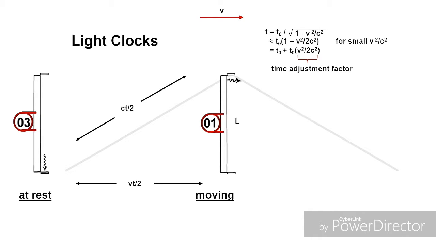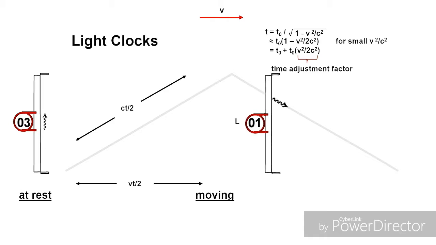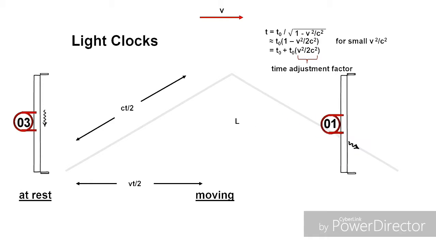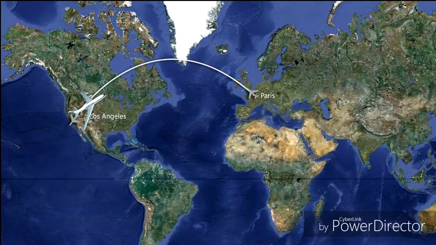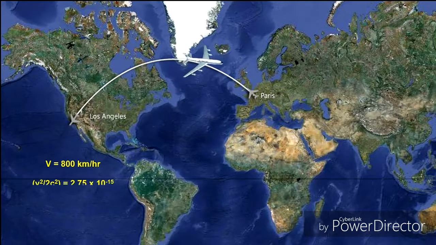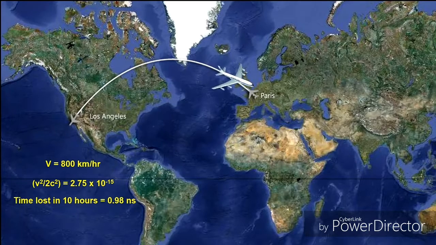It's the geometry of the situation that gives us the conversion factor. If I were on a 10-hour flight from LA to Paris, traveling at 800 kilometers per hour, I would lose just under a nanosecond. Way too small to notice.